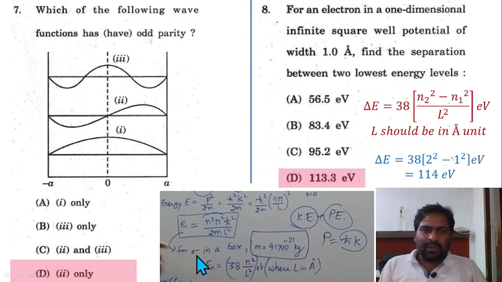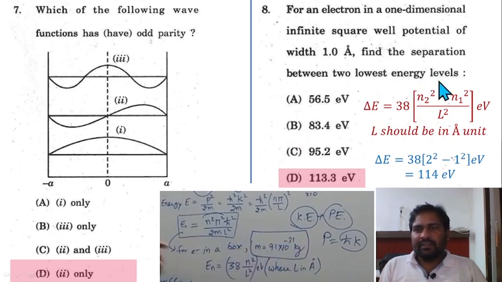In the case of an electron, just put in the values: m is equal to 9.1 times 10 to the power minus 31 kg and the other h cut square values. So you will find that En is equal to 38 n square by L square electron volt, where L is in angstrom. You are putting L in angstrom, and n is equal to your levels 1, 2, 3, 4, whatever, then this is 38 times this, in electron volt.